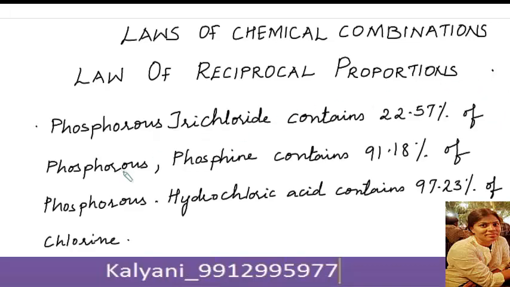given. The data which we have is phosphorus trichloride contains 22.57% of phosphorus, phosphine contains 91.18% of phosphorus, hydrochloric acid contains 97.23% of chlorine.